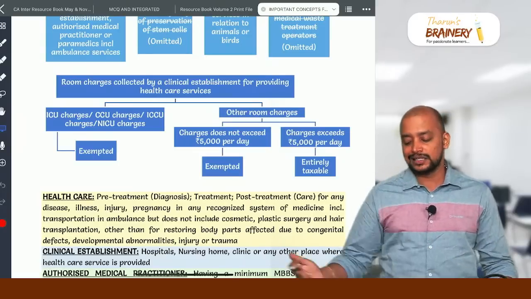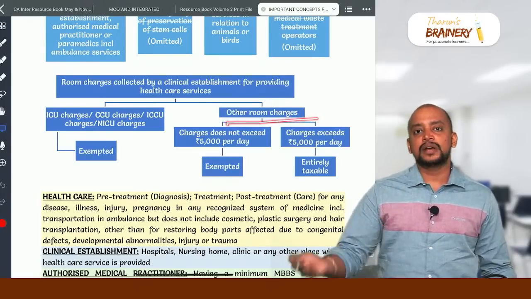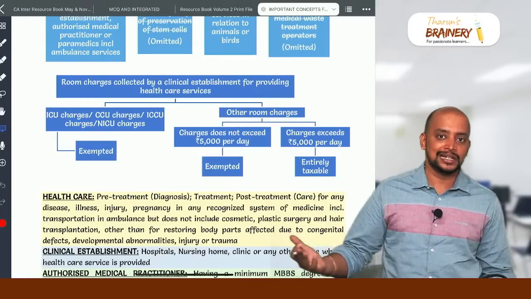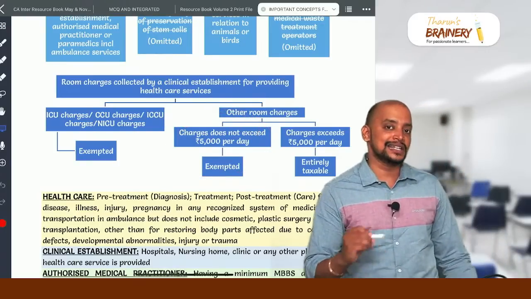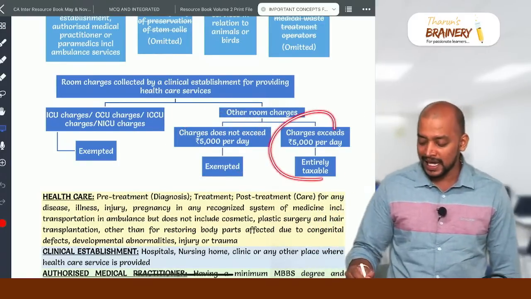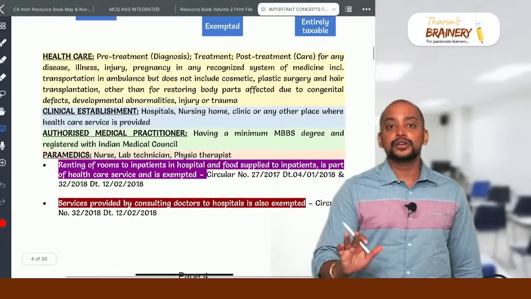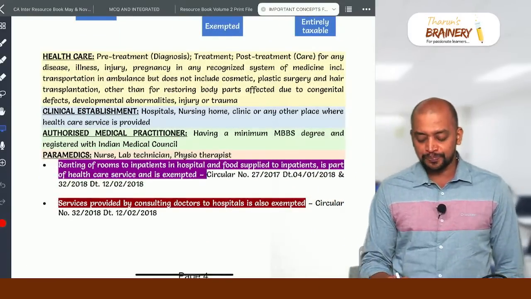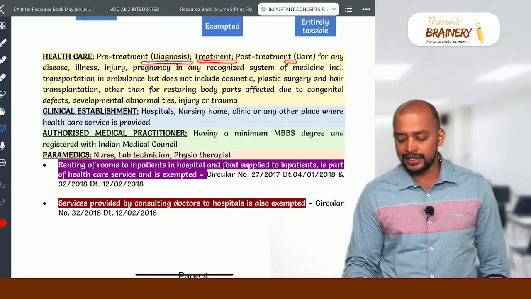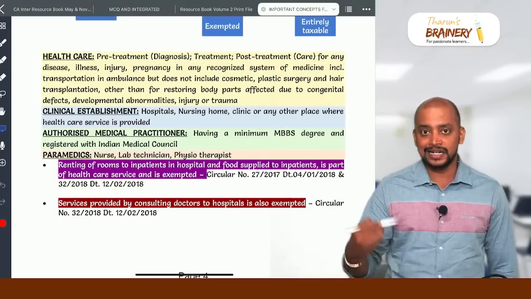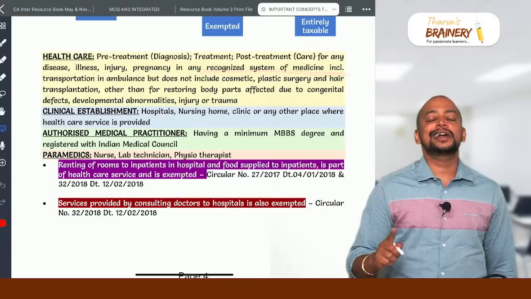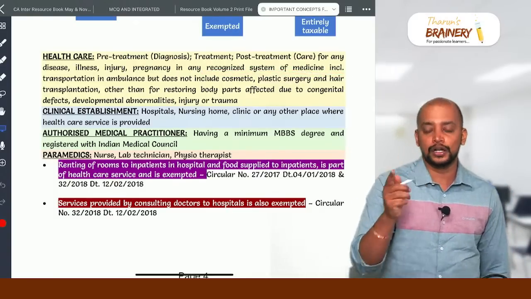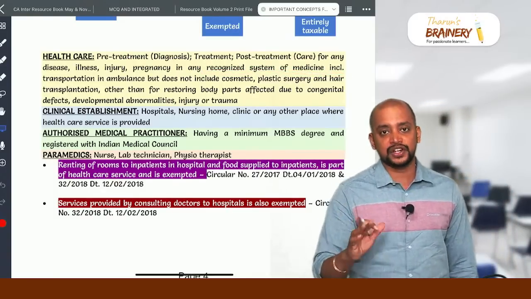Suppose if it is any other room charges, so after operation or surgery, they will be kept in the room. So that room charges, if it does not exceed 5,000 rupees per day, then it is exempted. If it exceeds 5,000 rupees per day, entirely it will be taxable. So healthcare service definition you need to know: diagnosis, treatment and care. For what? Any disease, illness, injury, pregnancy in any recognized system of medicine in India. So any recognized system of medicine in India includes yoga also, and including transportation of a patient in ambulance.